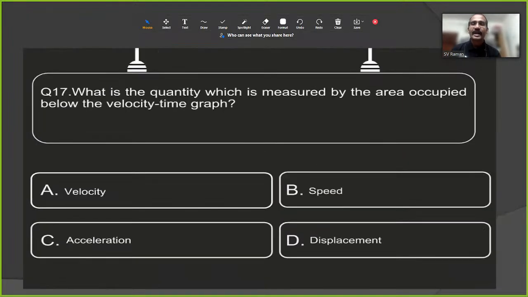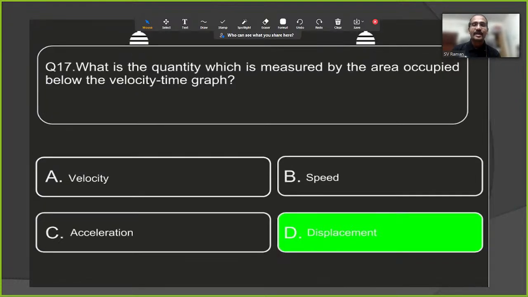Next, what is the quantity which is measured by the area occupied below the velocity time graph? Option A, velocity. Option B, speed. Option C, acceleration. Option D, displacement. The right answer is displacement, because in the velocity time graph, velocity is equal to displacement by time, so the area gives us the displacement.